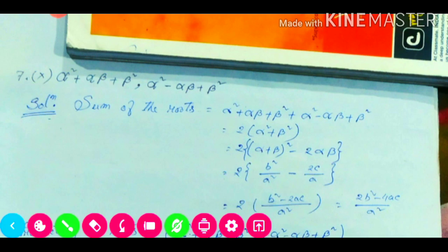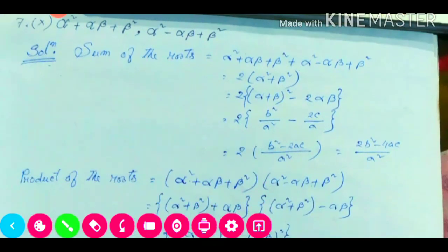So a square plus b square formula we are breaking. After that we put the values and take LCM. After taking LCM, we multiply the numerator by 2. So it will be 2b square minus 4ac divided by a square. So this one is our sum of the roots.